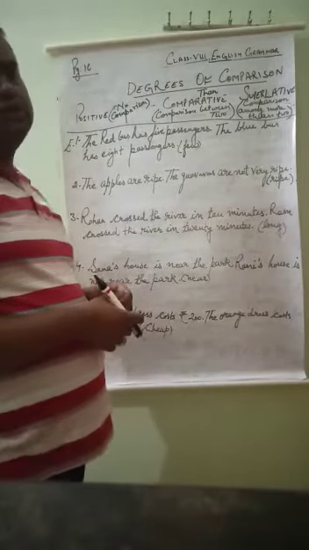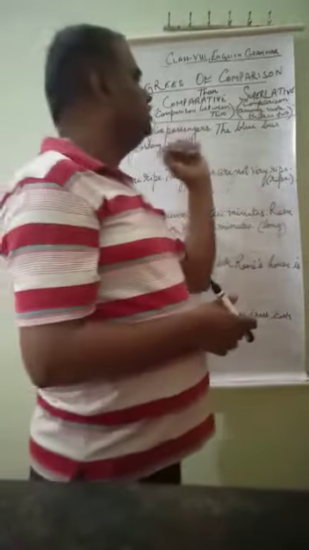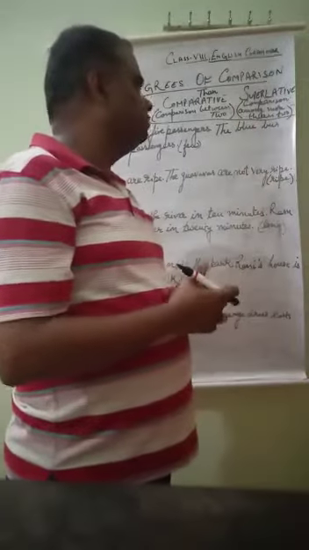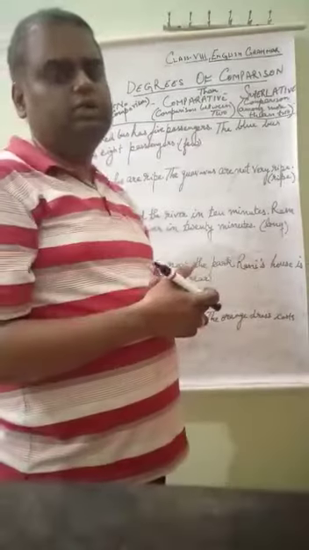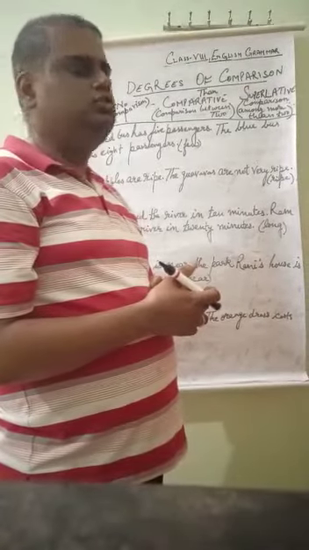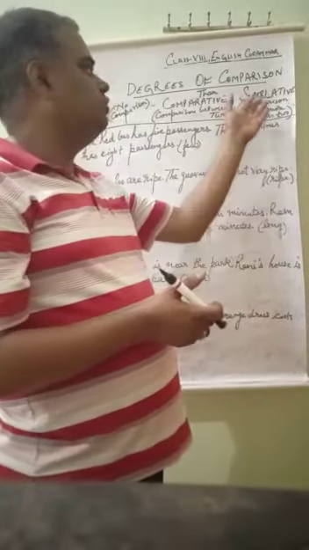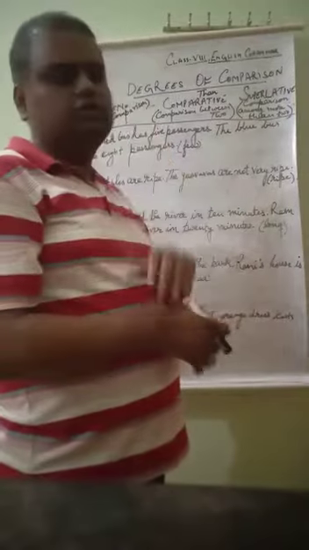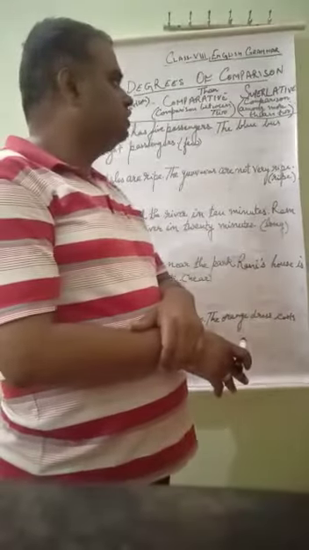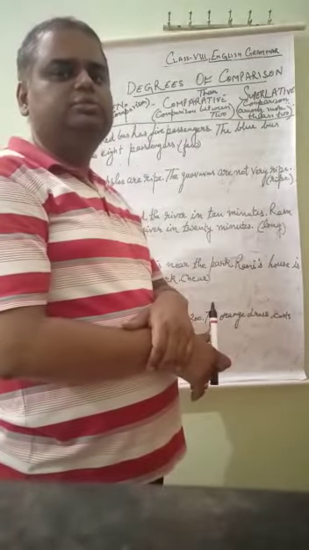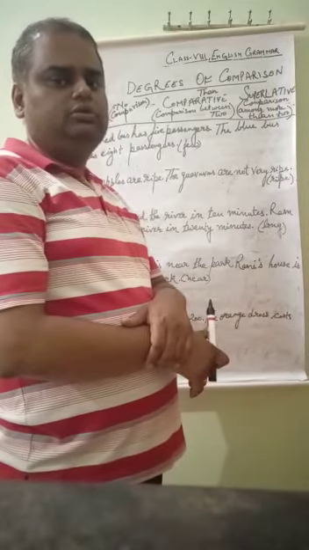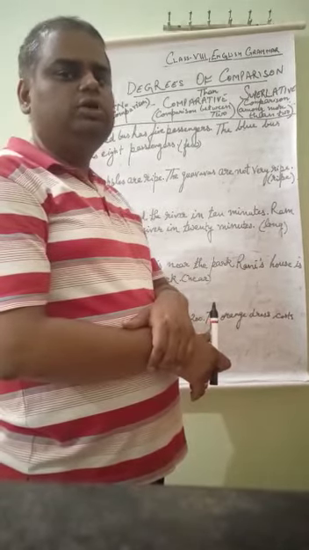And the third is superlative degree, when the comparison is made among more than two people, more than two places, more than two things. So that type of adjectives are called superlative degree. Suppose that if I say Mount Everest is the highest peak of the world. So there are so many peaks in the world, not only two peaks.